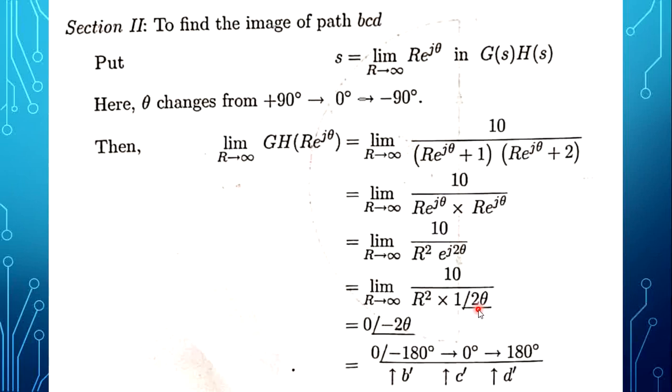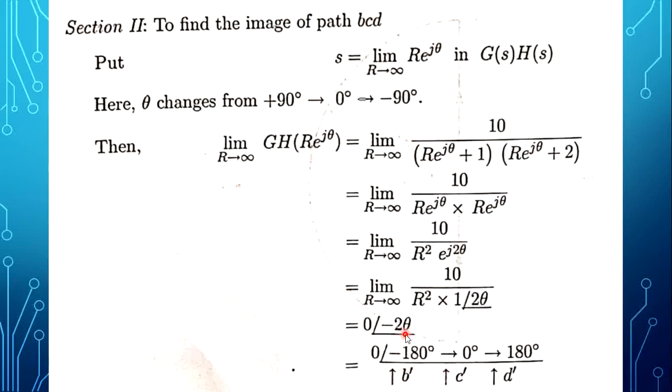Now when R tends to infinity, this R square term becomes infinity. So 10 by infinity, the magnitude, becomes 0, with angle minus 2 theta. Now theta varies from plus 90, 0 and minus 90.